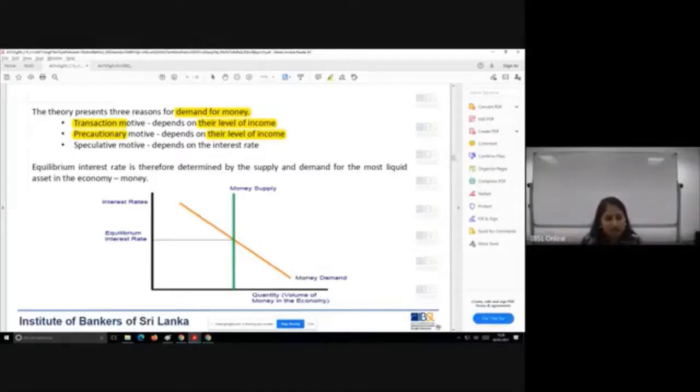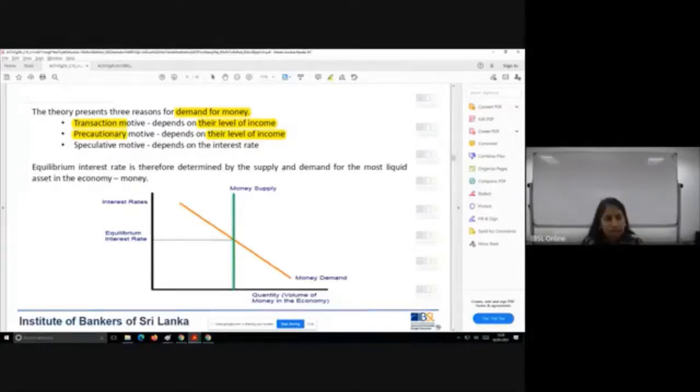But the 20,000 earning person has 5,000 for transaction purposes and could keep an additional 10,000 for the precautionary motive, but that's also challenging. Maybe 8 to 10,000 additionally for any unforeseen needs. So again, these two are going to depend on your income.